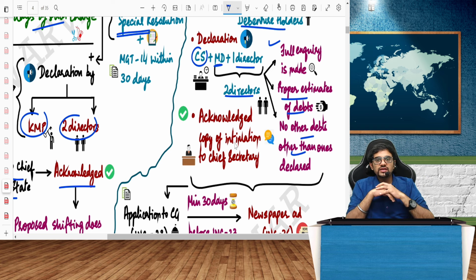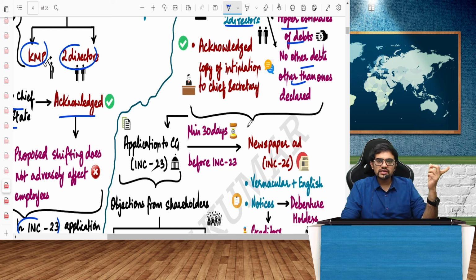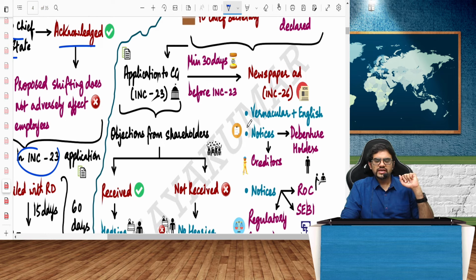Basically, they are trying to tell, look, we are not shifting from Bangalore to Chennai to escape from our liability, to run away from the creditors. We are not doing that. We are doing it purely for a business opportunity that has come up, which is very, very good. Again, it will be given to the chief secretary. Application will be made to the central government in INC 23, minimum 30 days.